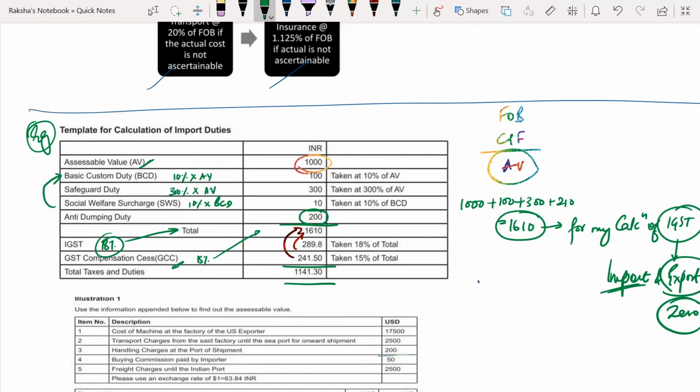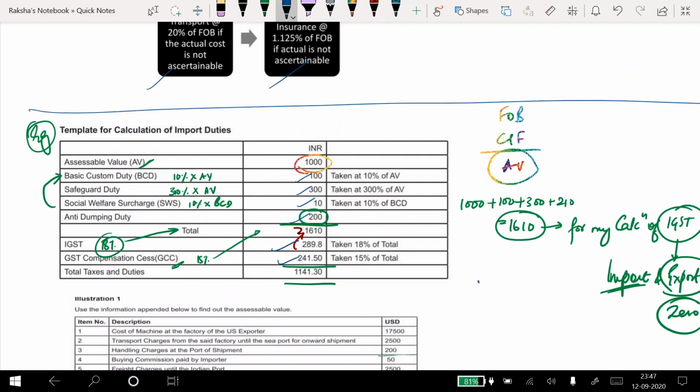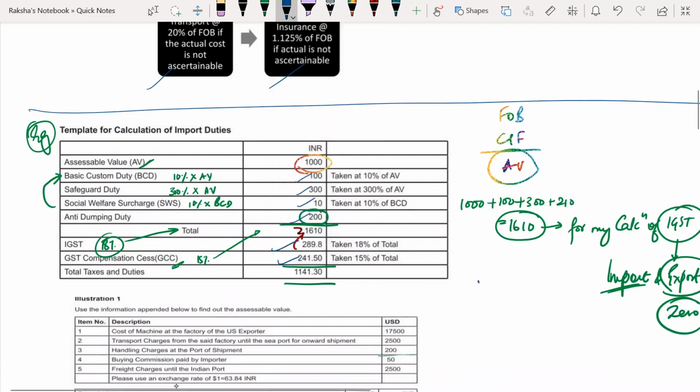How is it? 241.5 plus 289.8 plus anti-dumping duty 200 plus social welfare surcharge 10 plus 300 plus 100. Okay, so if you take all these, whatever I'm marking in blue, not this, here you're getting total taxes and duties.